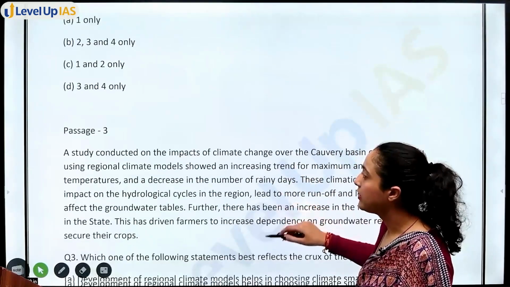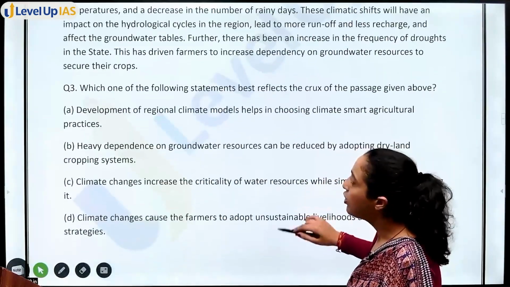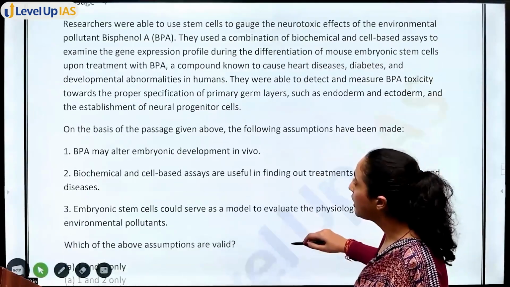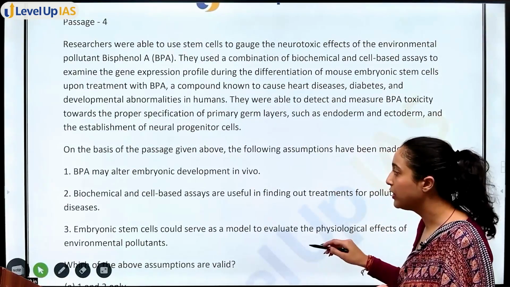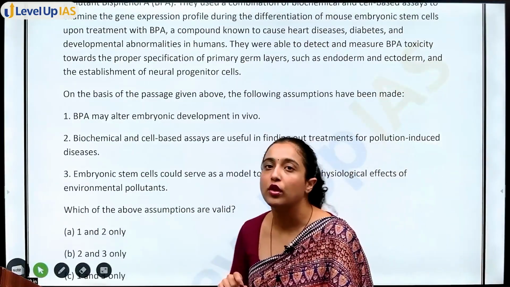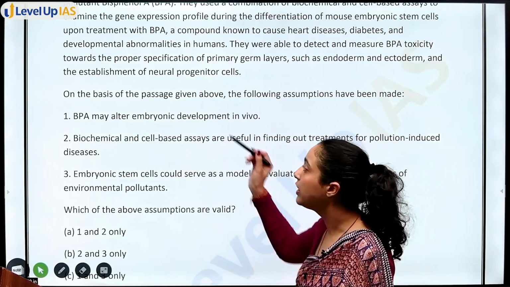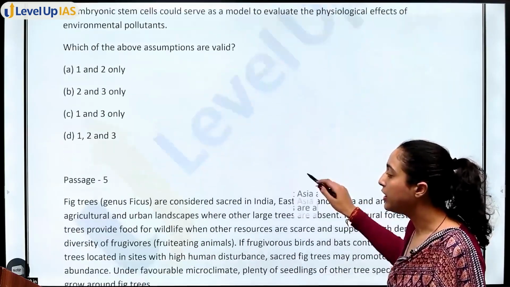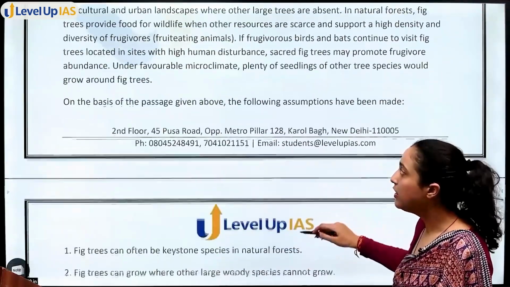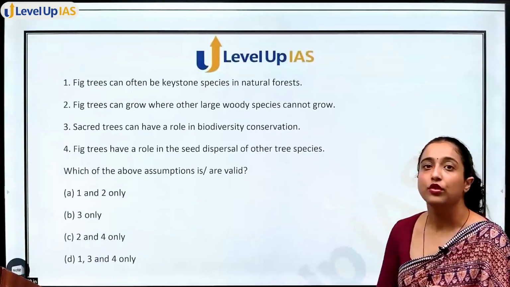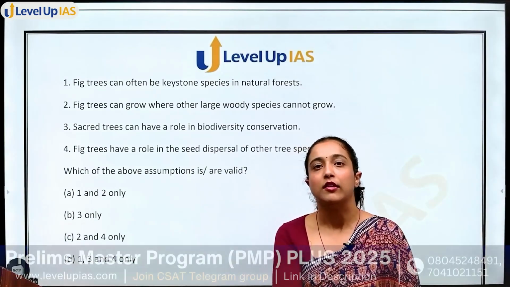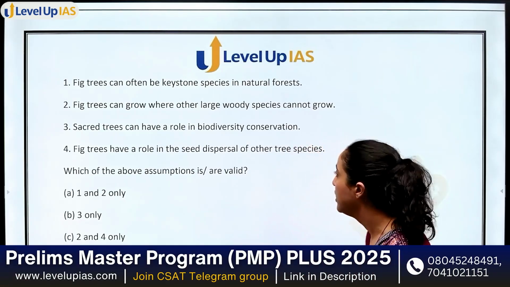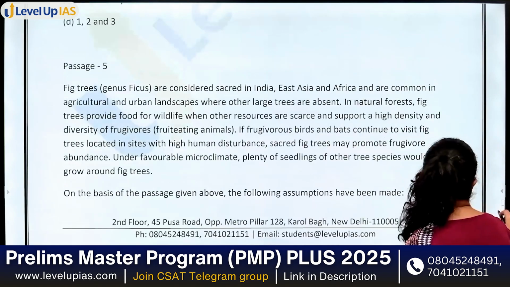In 2021, again, length is normal, an average size passage, and you have one question with it. Then the third passage is of almost the same length, with one question. Passage 4 is again almost the same length with one question. Also, you are not getting more direct questions; you are also getting questions with at least 2-3 statements. That is one factor. In passage 5, again the same length and one question. So the first 5 passages of 2021 were of average length, with only one question with each passage.